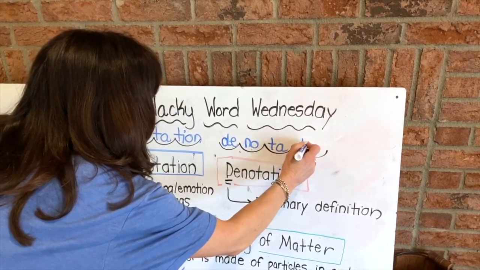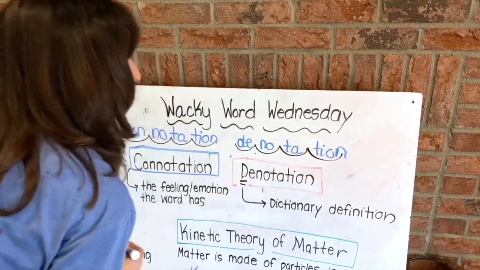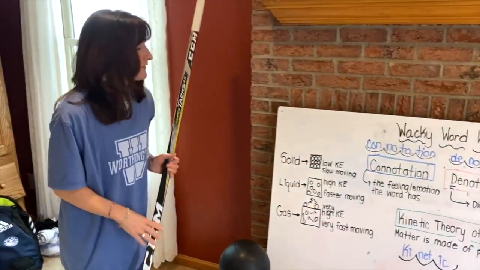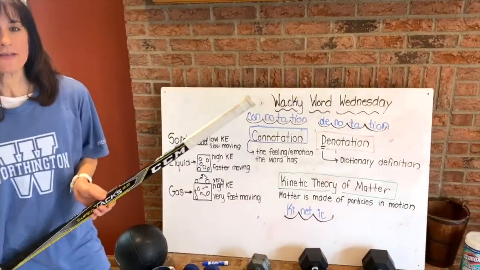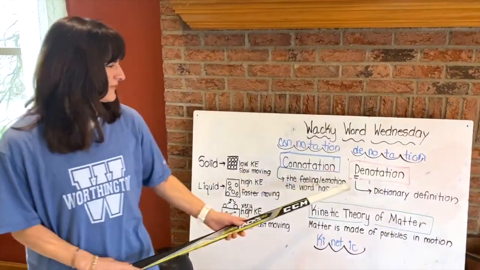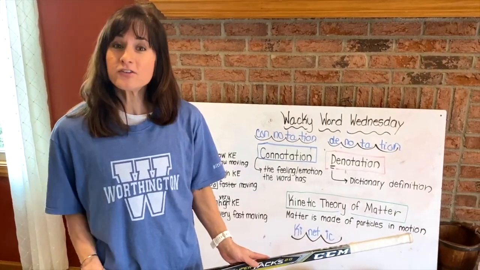We've been studying this pattern at the end of the word. T-I-O-N makes the shun sound. So, what is connotation? That's the feeling, the vibe a word gives off, the emotion behind a word. What's denotation? That's the dictionary definition.